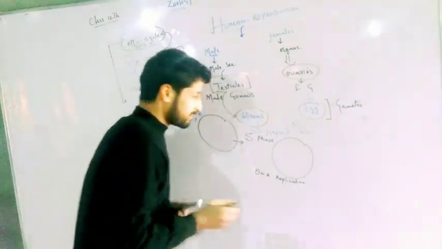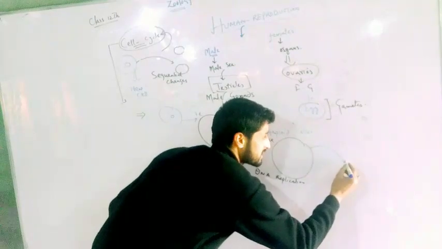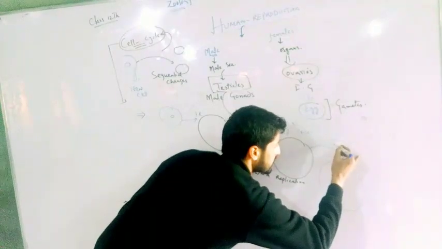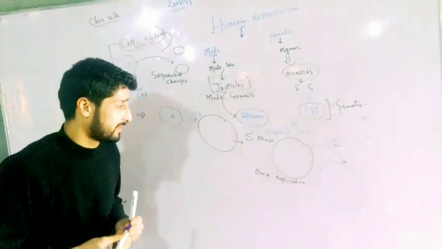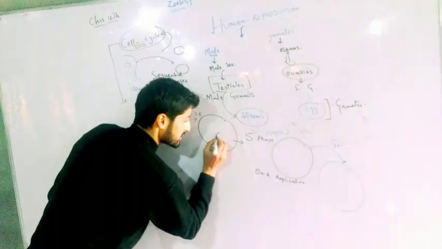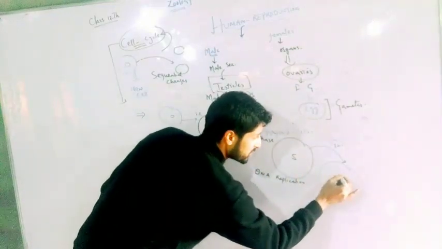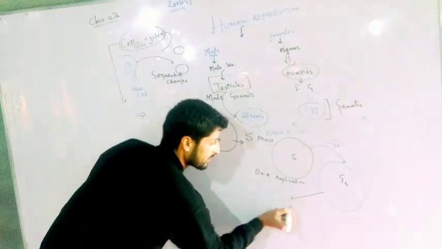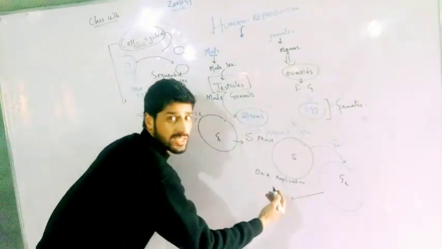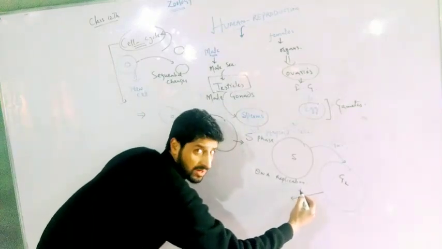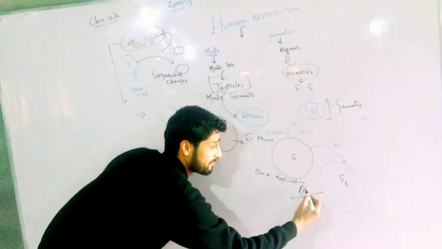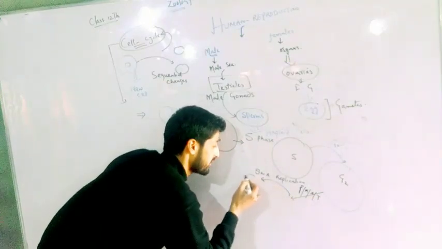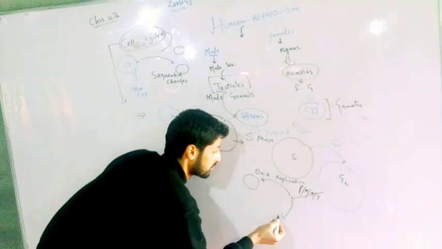When the S phase is over, there is another phase that you call the G2 phase. The cell will again grow. G1 phase, S phase, G2 phase. When the G2 phase is over, another series of events occurs, which you call nuclear division, or prophase, metaphase, anaphase, telophase, that result in the formation of two daughter cells finally.